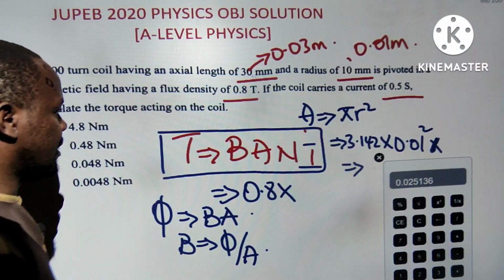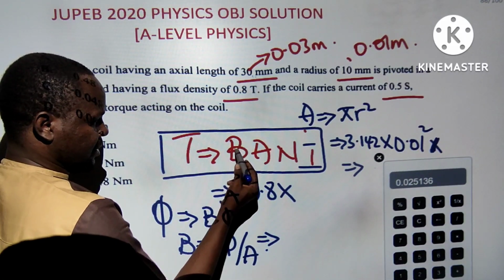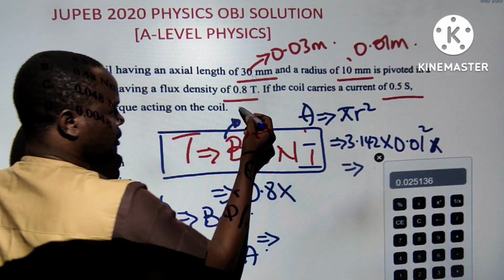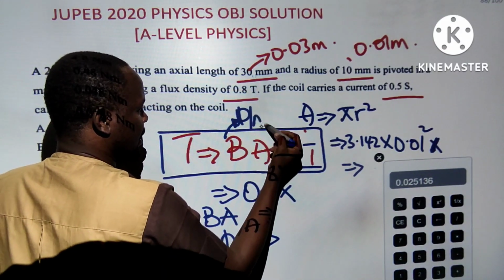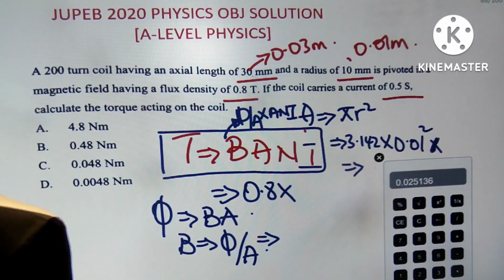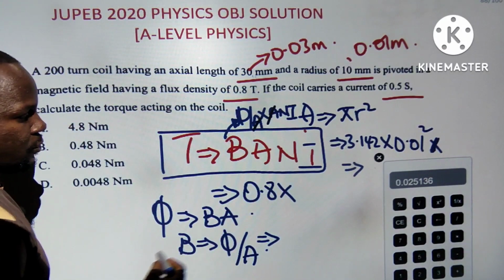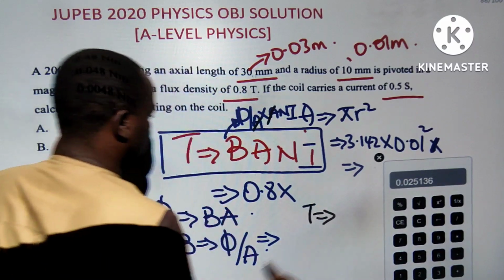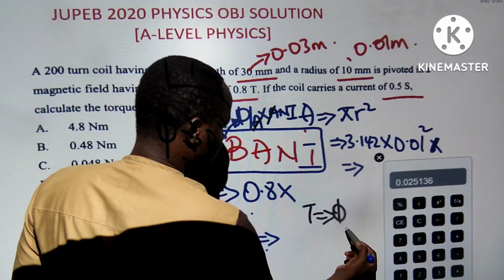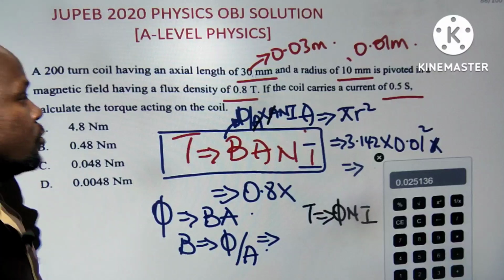The flux divided by the area. So from my formula, you can see this B is now changing to flux over area times A N I. If you can see well, the A gets cancelled out. So the torque I'm having here is now equal to the flux multiplied by N multiplied by I. Sometimes you just have to do things 2 times.